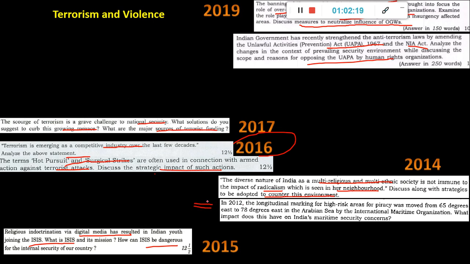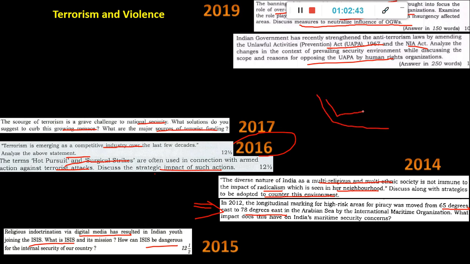This next one is a very different kind of question which they never asked after that. It's about the piracy which happens. They have given latitude and longitude, 65 degrees and 78 degrees. You should at least know where India is. Indian standard time is at 82.5 degrees, so they are asking about 65 to 78 degrees, which is near Africa. That is the Horn of Africa and the Bab el Mandab Strait, a thin, narrow path. If you know the map, the Red Sea is there, and only through it do ships come.